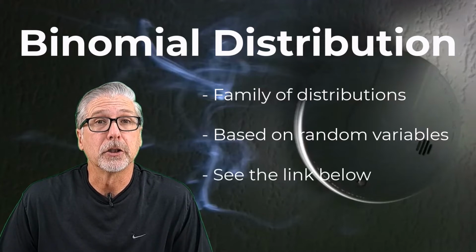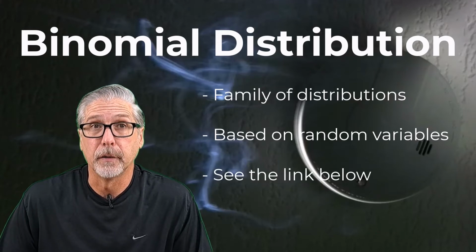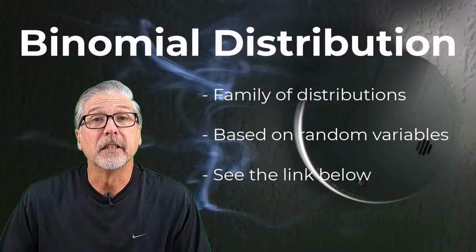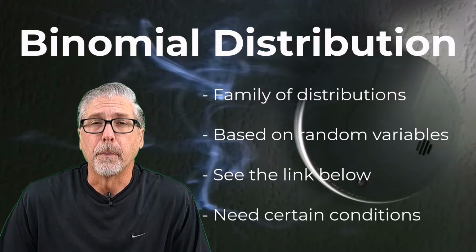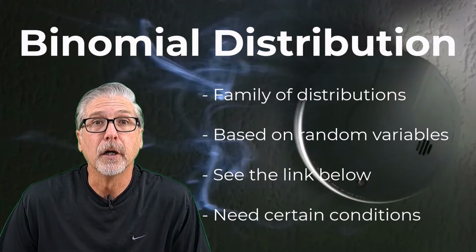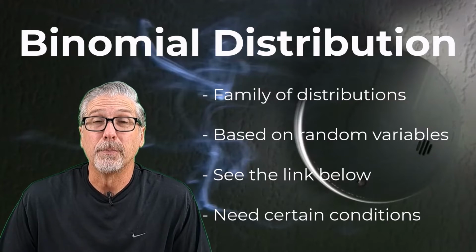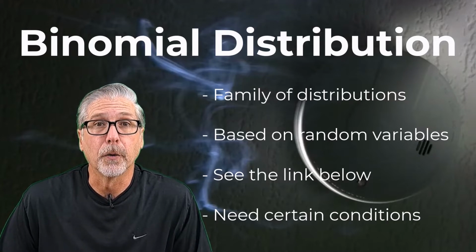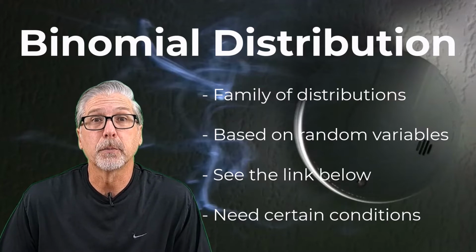I'll put a link in the description if you haven't seen that video or don't understand the concept of random variables. When certain conditions exist for random variables, which I'm going to talk about in a second, the binomial distribution can be used to help us figure out the probability of certain outcomes occurring. This is a good thing, as probabilities get really difficult until we have a distribution like the binomial that's going to make things pretty straightforward.